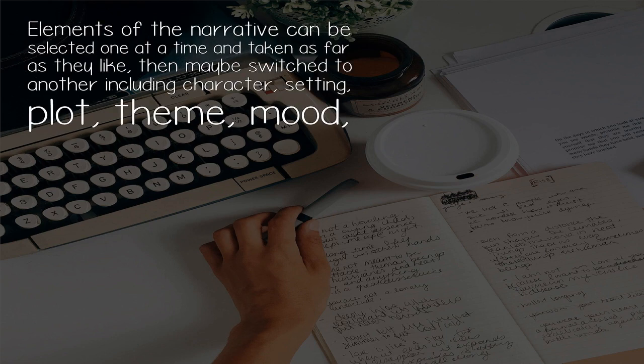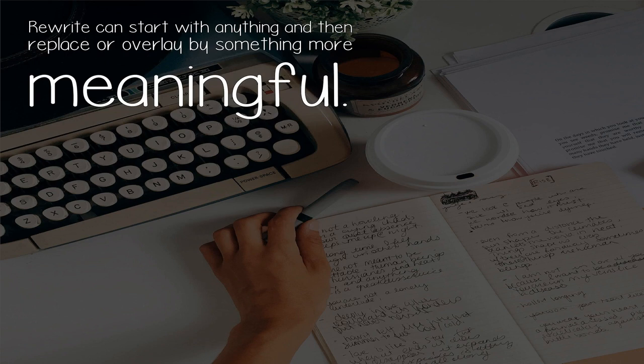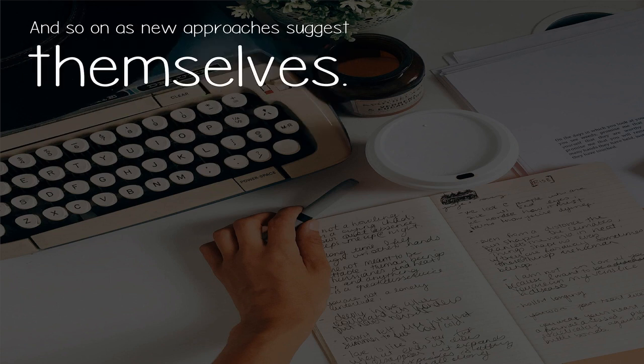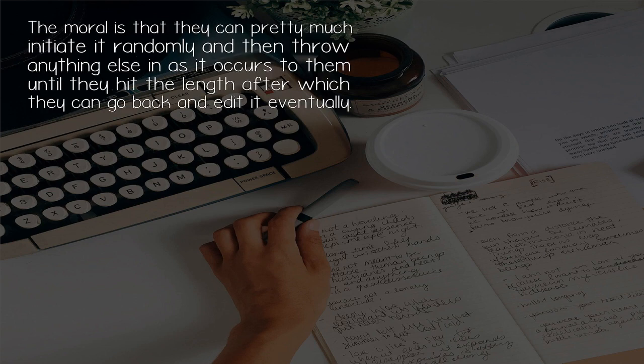Elements of the narrative can be selected one at a time and taken as far as they like, then maybe switched to another including character, setting, plot, theme, mood. Rewrite can start with anything and then replace or overlay by something more meaningful. Apps often have options for background like the elements, and then nested chapters and scenes which can be shuffled around, but an imaginary version could just set the mode for what to write about next, and so on as new approaches suggest themselves.